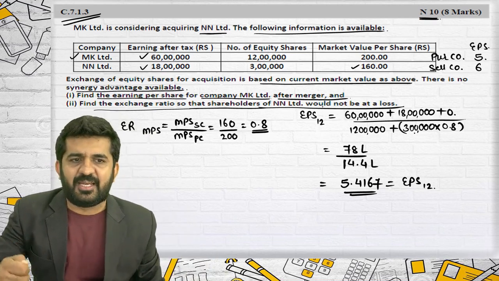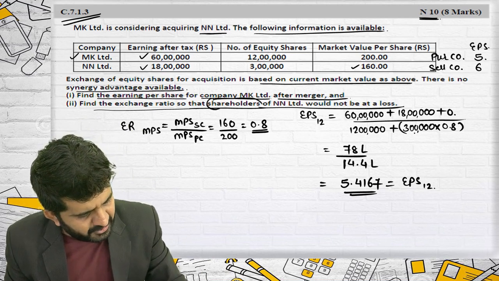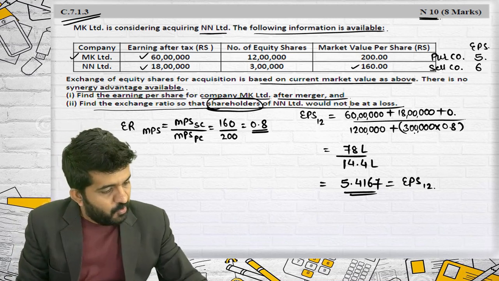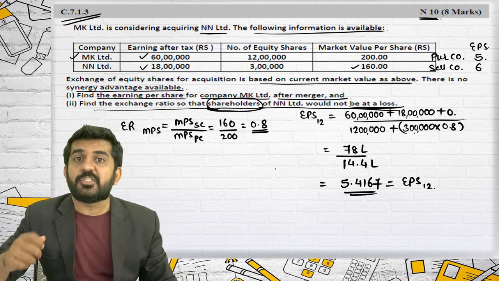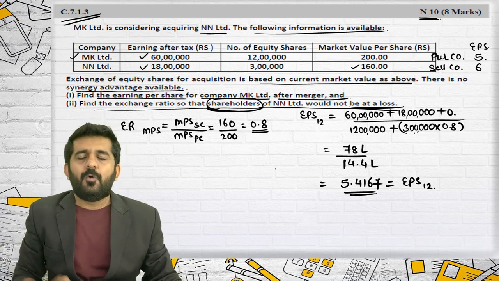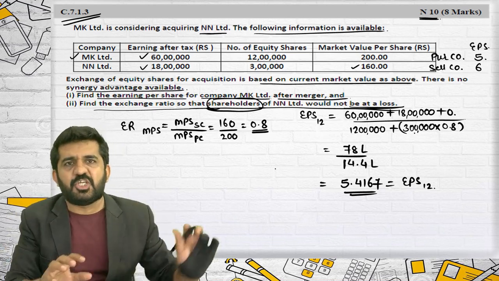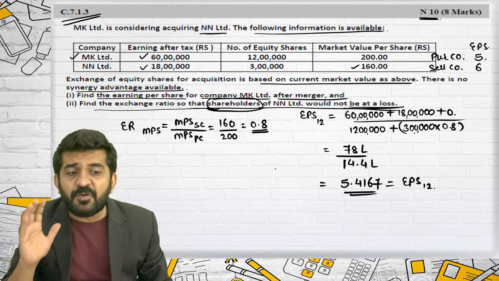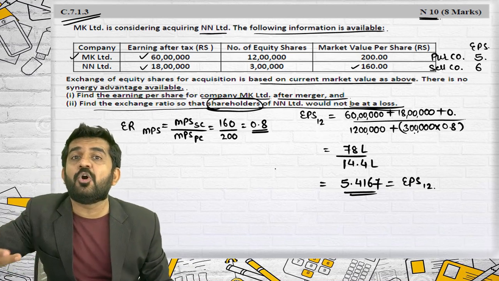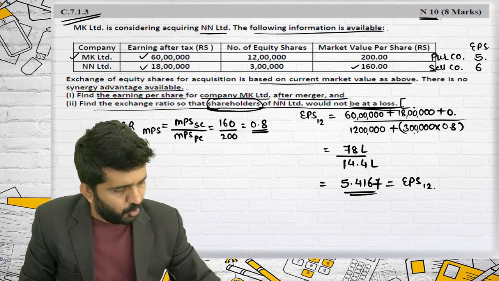This should be clarified: find out the exchange ratio so that shareholders of NN Limited would not be at loss in form of market value or in form of earnings. Normally, when profit and loss is denoted, it is always in terms of earnings and not in market value. So try to concentrate.